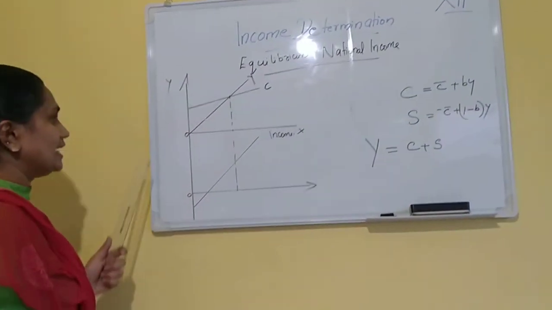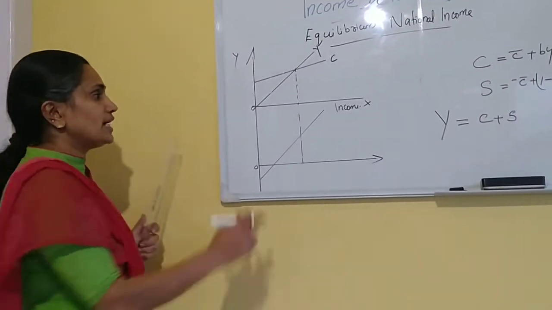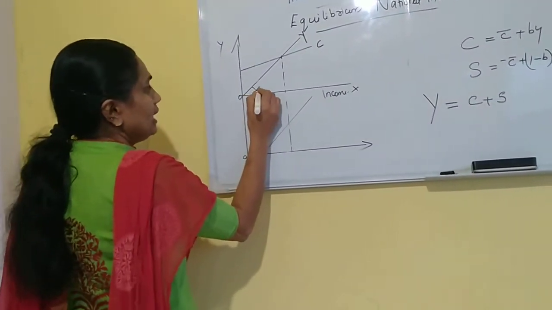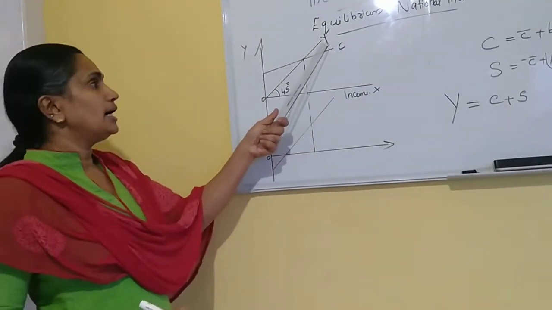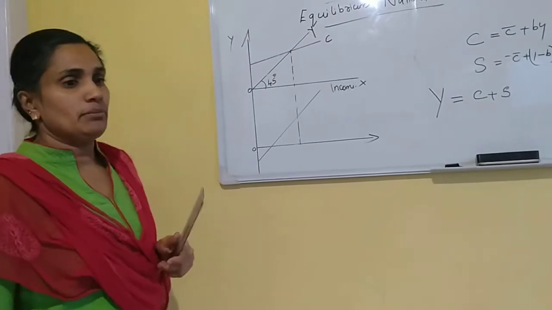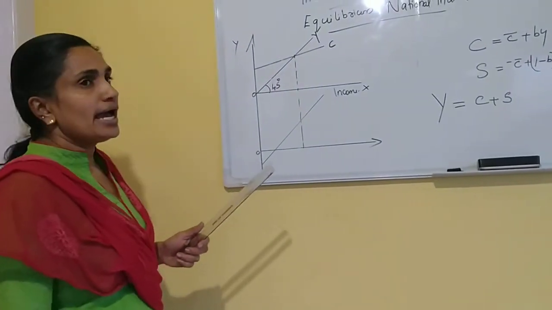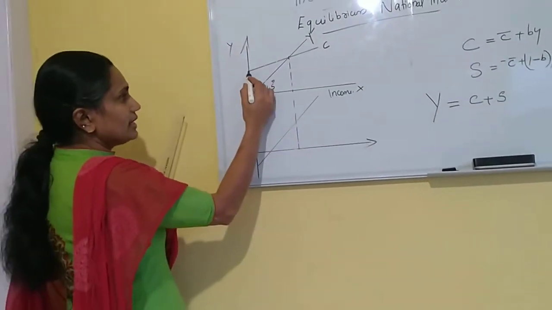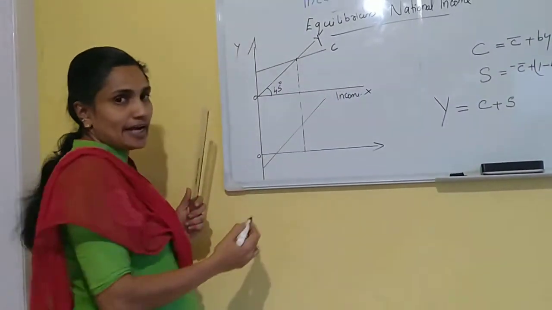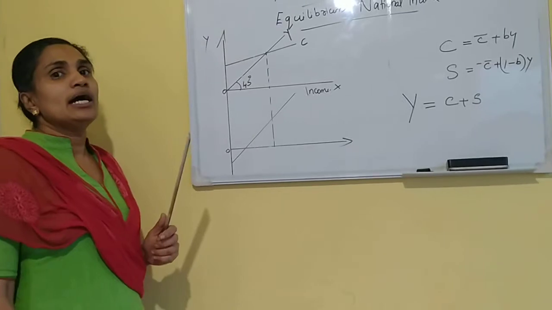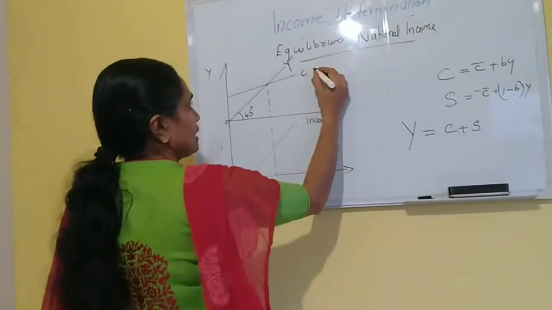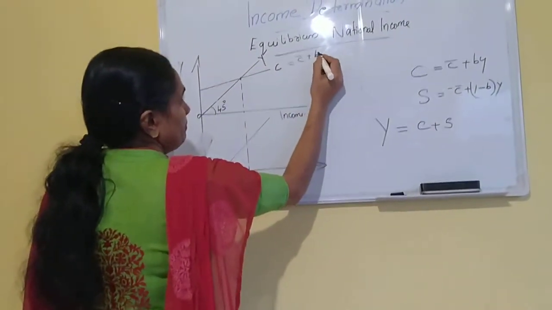Here we can see this diagram which shows a 45-degree line. This 45-degree line shows the income of the economy. And here we can see there is an upward sloping straight line, that is the consumption curve. Consumption C is equal to C bar plus bY.